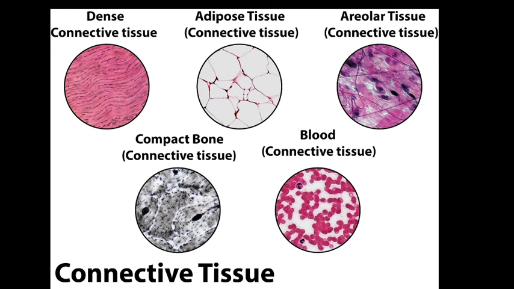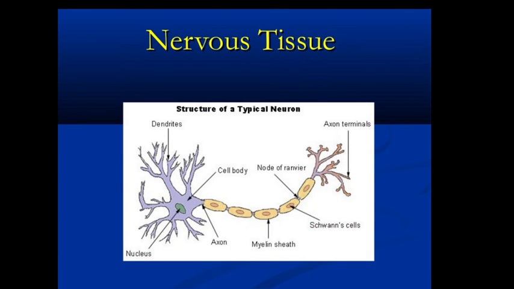Okay, so at last we have one more tissue, that is nervous tissue. A tissue which is specialized to transmit messages in our body is nervous tissue. Like brain, spinal cord and nerves are all composed of nervous tissue. Nervous tissue contains highly specialized unit cells called nerve cells or neurons. These cells are specialized for the conduction of impulses over great distances at great speed.